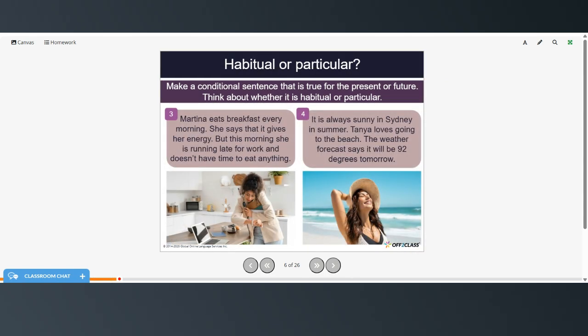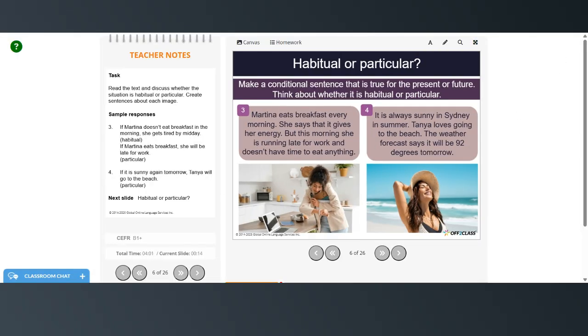Same thing here. Try these on your own and then restart when you're ready to see a sample answer. If Martina doesn't eat breakfast in the morning, she gets tired by midday. If Martina eats breakfast, she will be late for work. If it is sunny again tomorrow, Tanya will go to the beach.